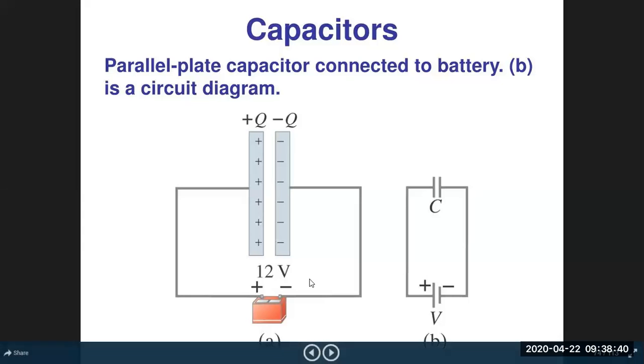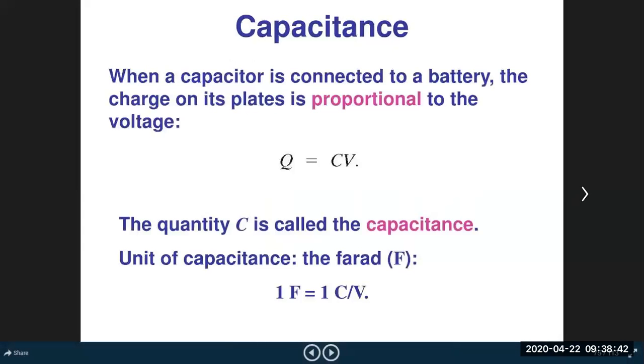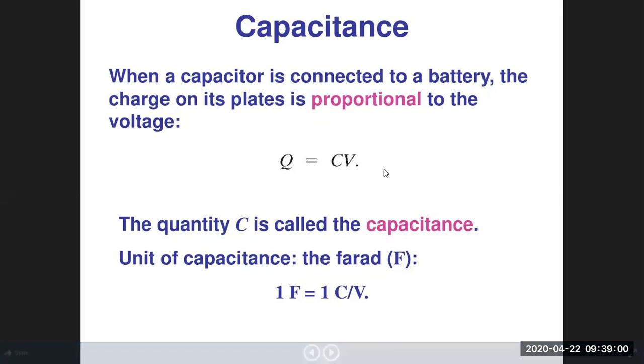Now come to the point. When a capacitor is connected to a battery, the charge on its plate is proportional to the voltage or potential difference. That is, Q is proportional to V. Therefore, Q equal to CV, where C is the proportionality constant and is called the capacitance of the capacitor. The quantity C is called capacitance.